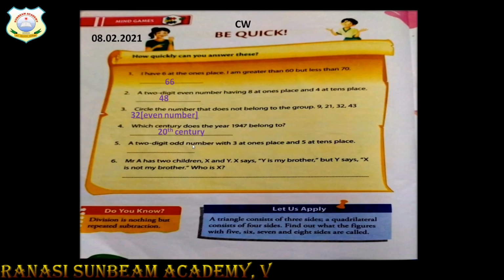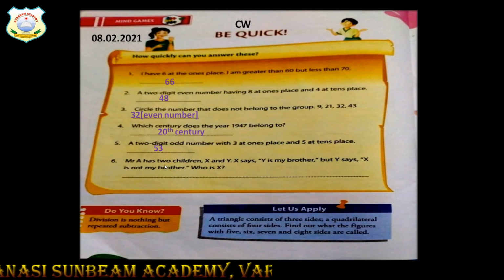Now a 2-digit odd number with 3 at ones place. Again you can see here are tens and ones. 3 is at ones place and 5 is at tens place. So what is the answer? Answer is 53. 5 is at tens place and 3 is at ones place.